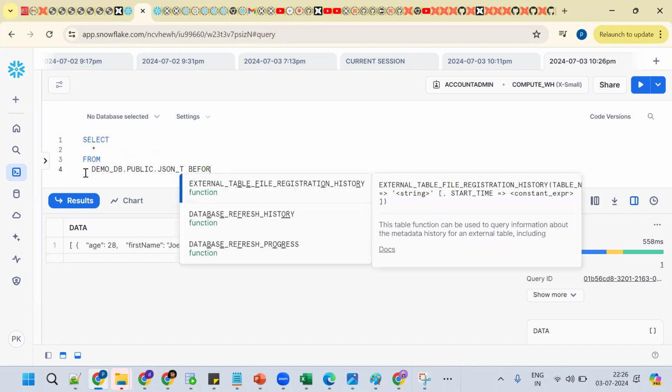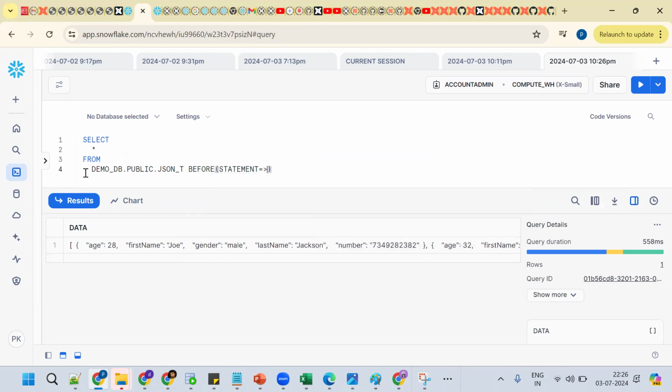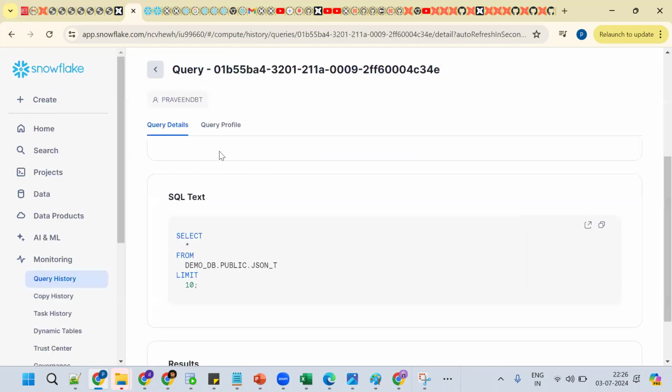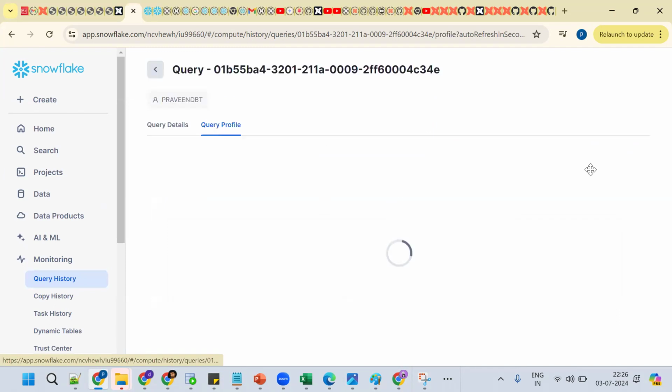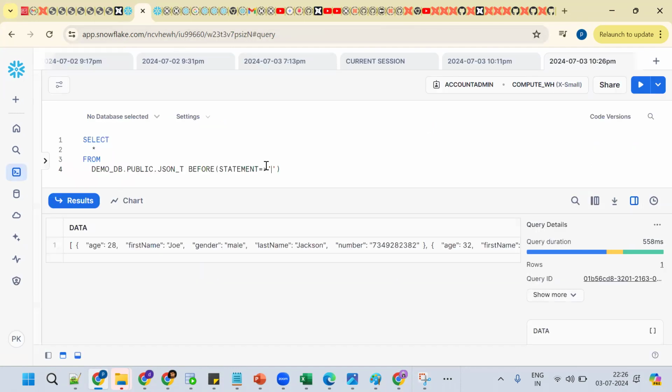I'm putting, so before statement, and take the query ID. Suppose we take the query ID. What is the query ID? Go to the query details. Copy the query ID. Now go back here and paste here.